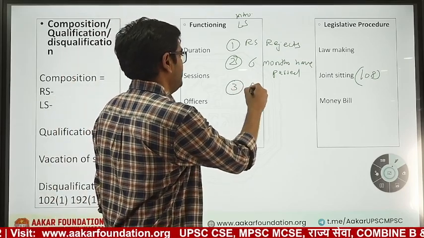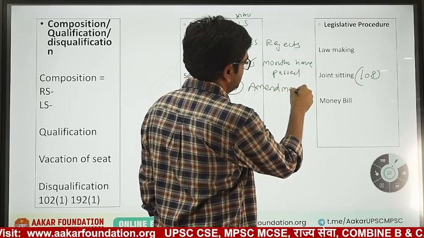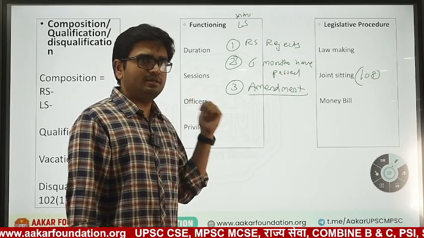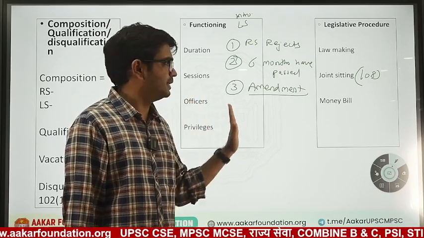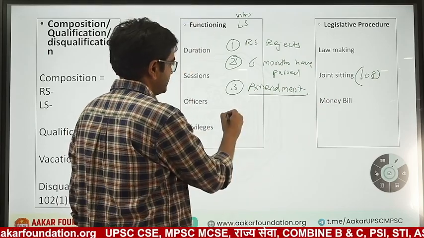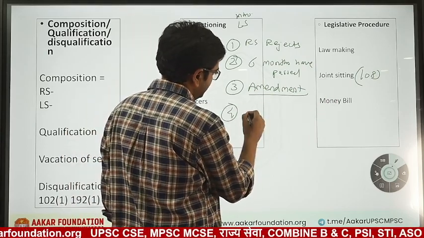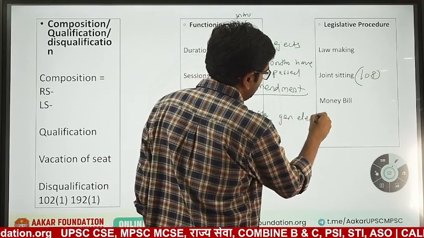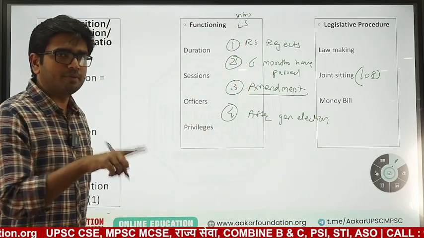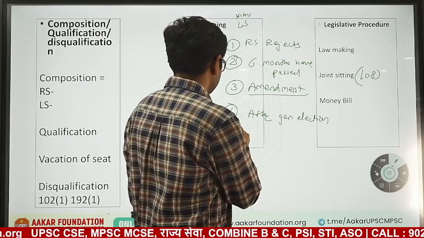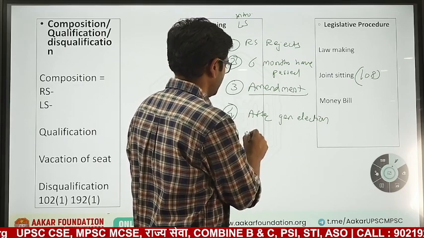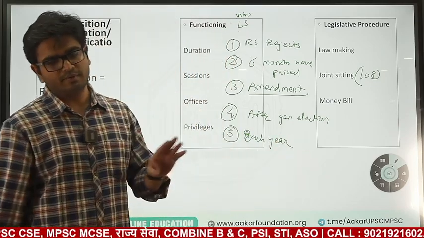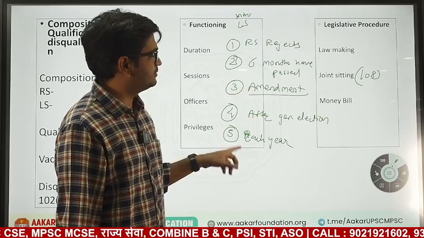Third, if there is any amendment, for example, Lok Sabha has passed a bill and there is some amendment recommended by Rajya Sabha, but Lok Sabha is not happy with that amendment. It is a conflict. Then also joint sitting can happen. Further, joint sitting can happen after general election, when the governor or president will address the house in a joint sitting. And each year, in the first session of the financial year, again the president will address the house in a joint sitting. So these are a few conditions where joint sitting is possible.